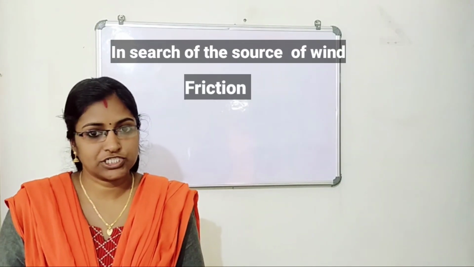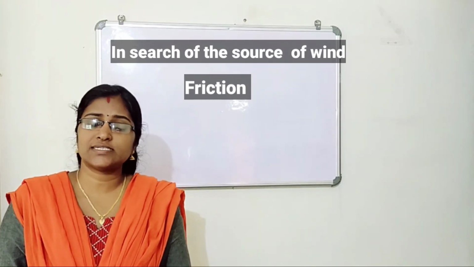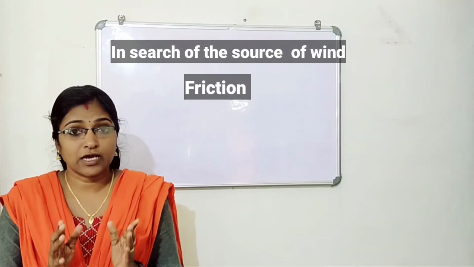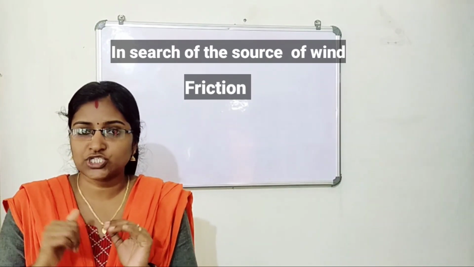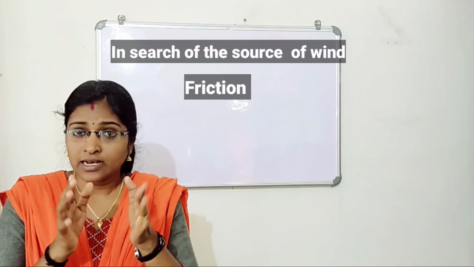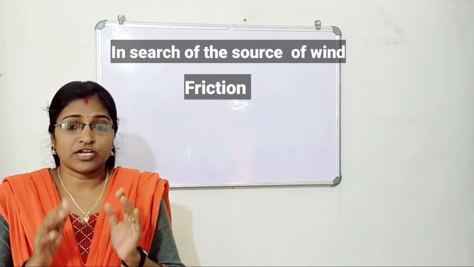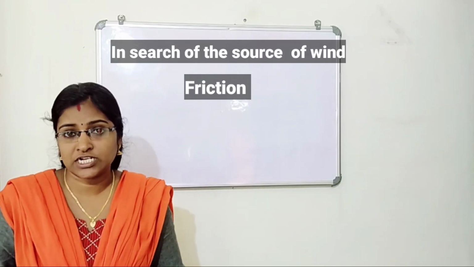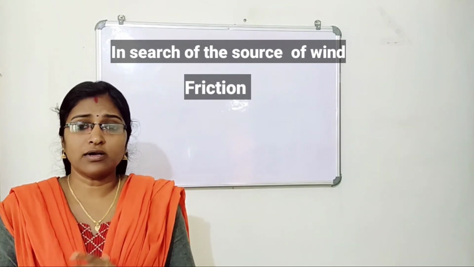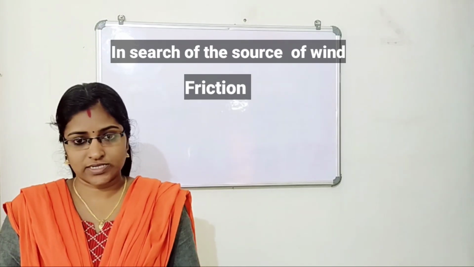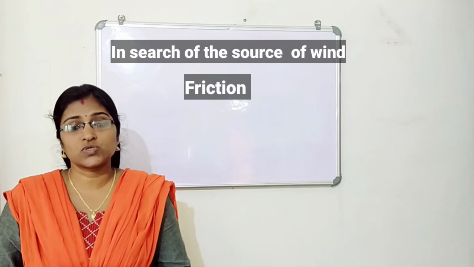Third point, friction. The speed of wind will be high over the ocean surface and plains because friction is less. On plain surfaces, nothing obstructs the movement of wind. That's why friction is less and the speed of wind is more. But friction is more along difficult terrain and dense forest, so the speed of wind will be less in those regions.